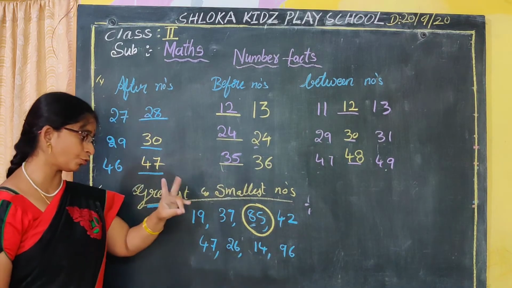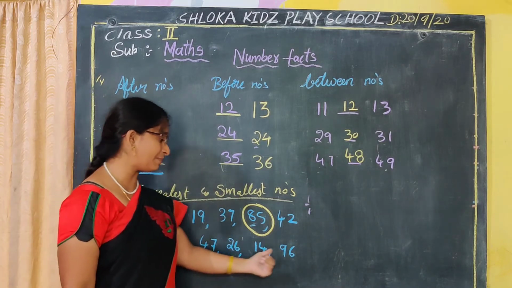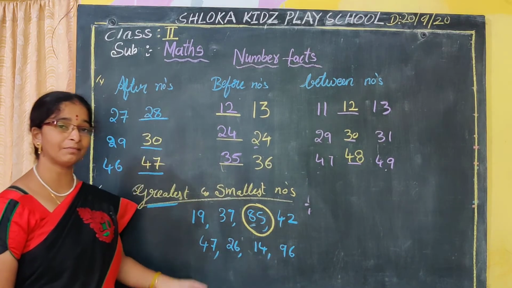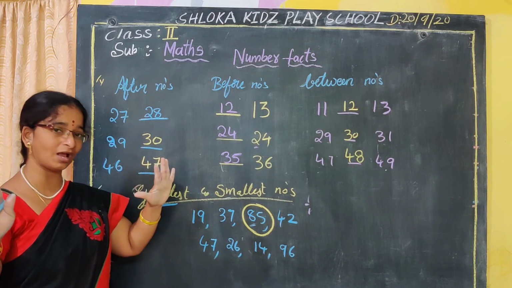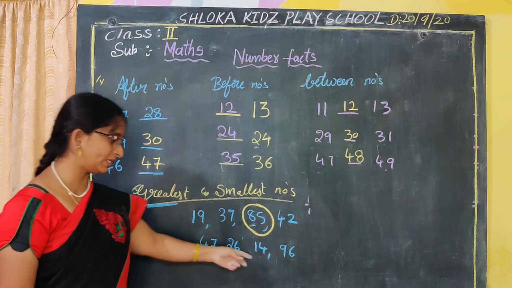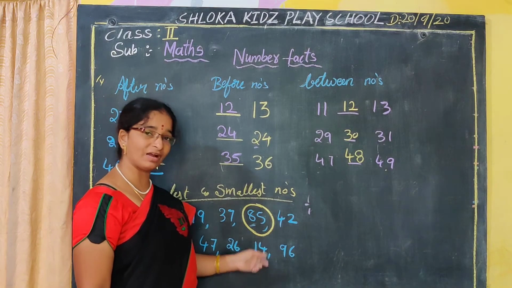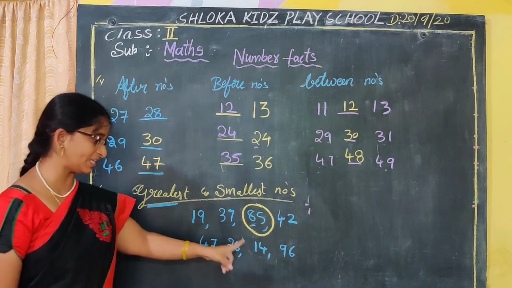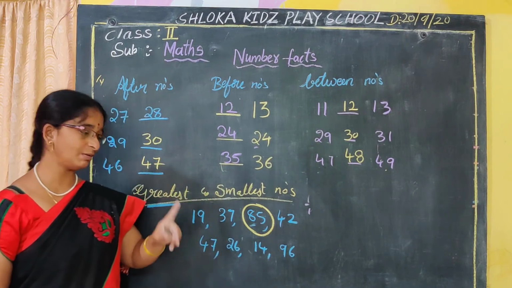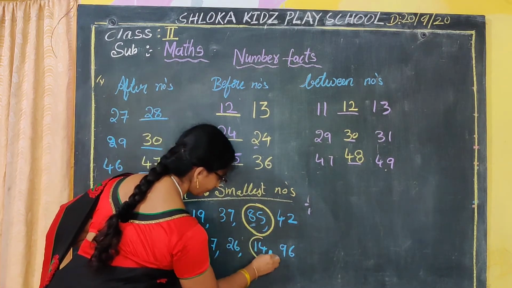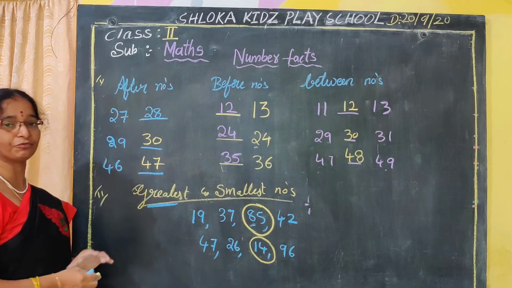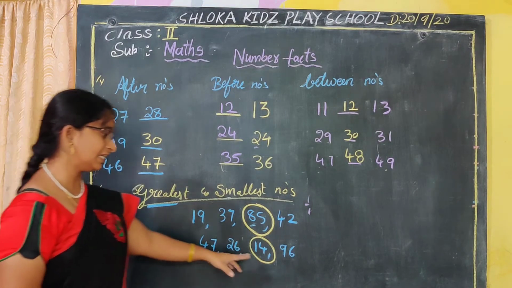So which number is the small number? 1 is smaller, 2 is smaller, 4 is smaller, 9 is smaller. So automatically 1 is the small number. The tens place number here is 1, so that will become the small number. So 14 is the smallest number.